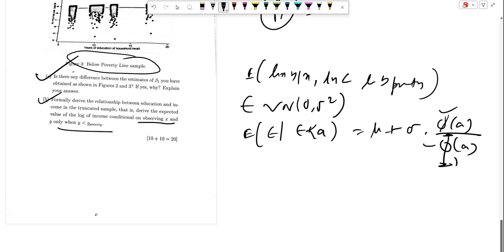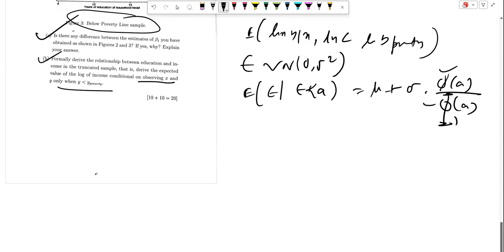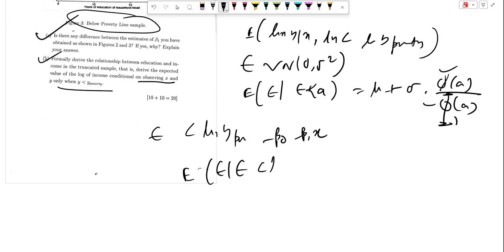Applying this to our model, with epsilon less than ln y poverty minus beta 0 minus beta 1 x, the adjusted expectation of ln y will be as follows.